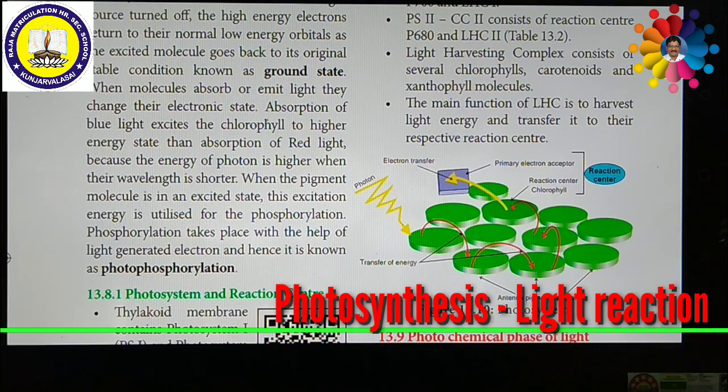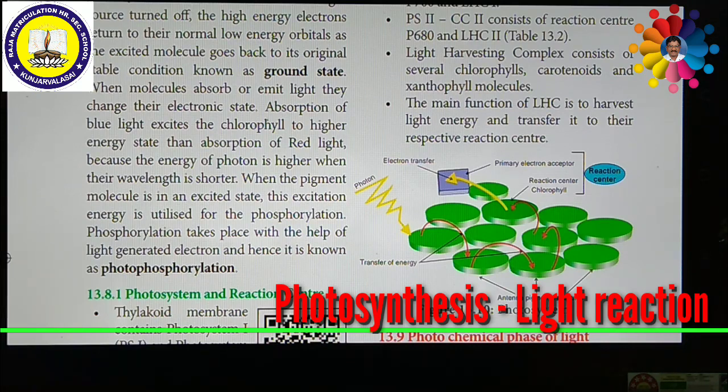When the pigment molecule is in an excited state, this excitation energy is utilized for the production of ATP. This is called phosphorylation. Phosphorylation takes place with the help of light generated electrons, and hence it is known as photophosphorylation. Photo means that during photosynthesis, this is a light driven process which produces ATP. So the production of ATP is called phosphorylation. This is called the photo-oxidation phase.